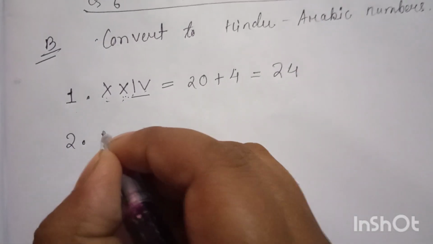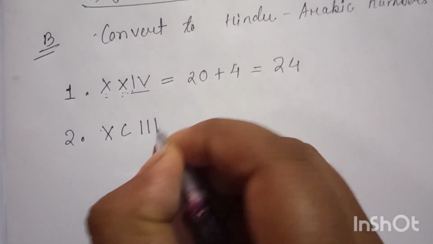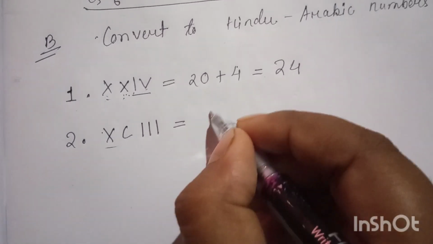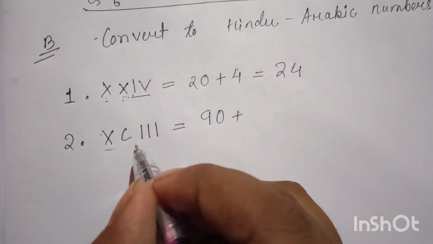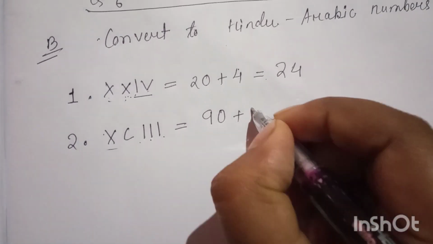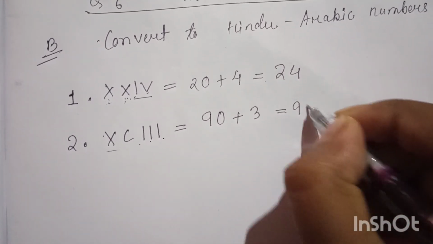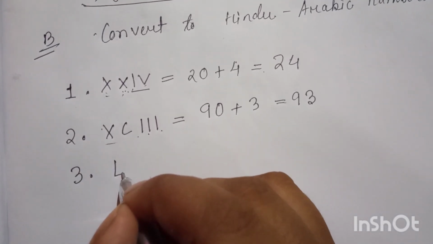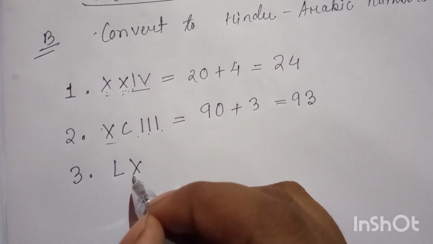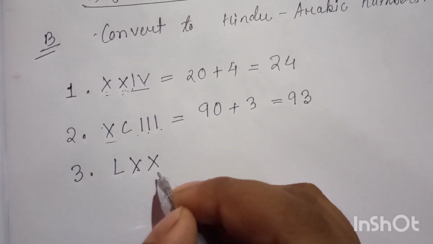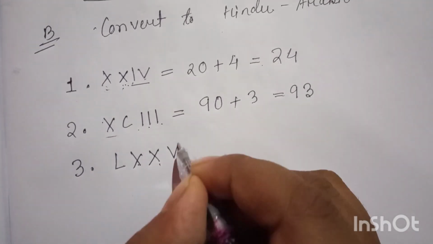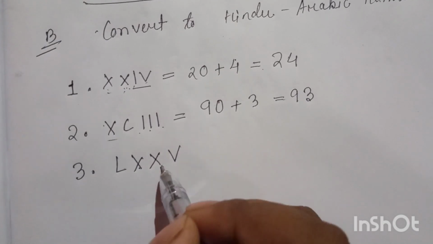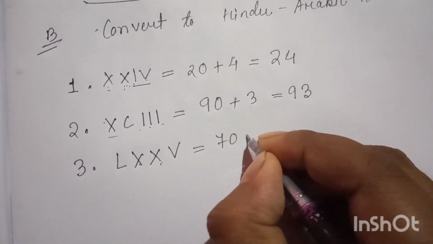Next, number 2: XCIII. So here XC means we know that it is 90, and repetition of 3 I's is equal to 3. So it's 93. Number 3: L means 50, X is 10, 60, 10, 70. This is 5. So it is 75.